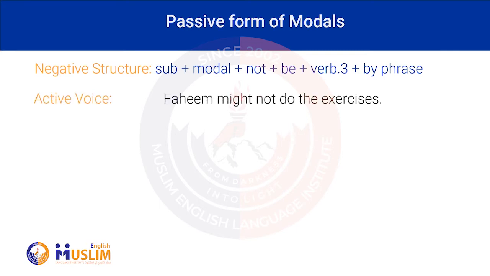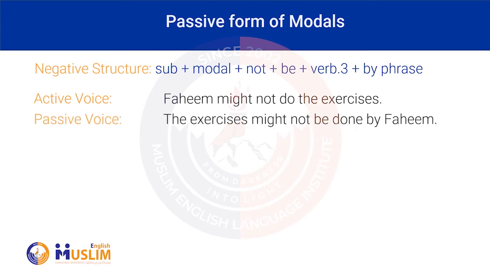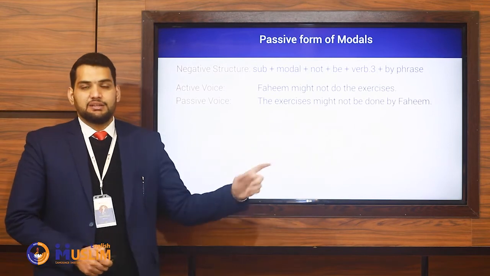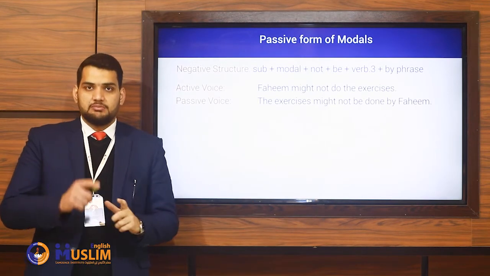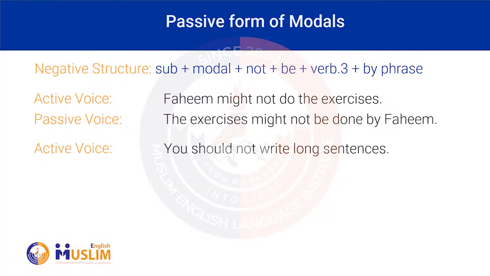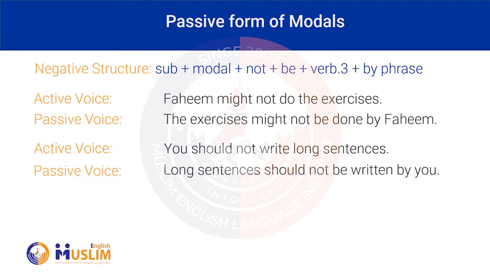For example, Fahim might not do the exercises. Now if you want to change it to passive, you have to say the exercises might not be done by Fahim. So it's a mistake to say might be not. You should say might not be. You should use not before the be and after the modal. Another example, you should not write long sentences. So long sentences should not be written by you.